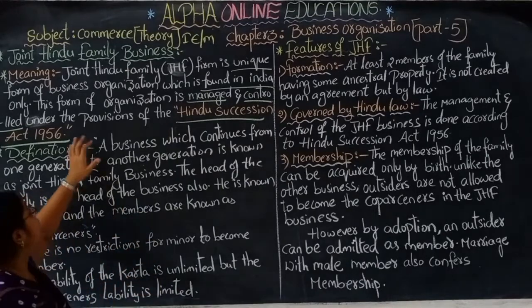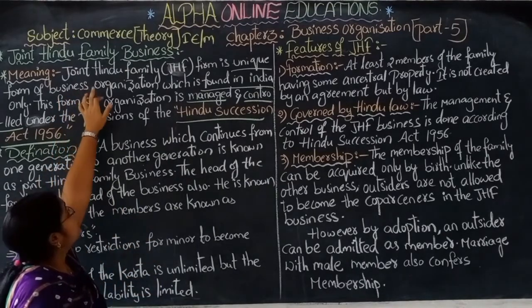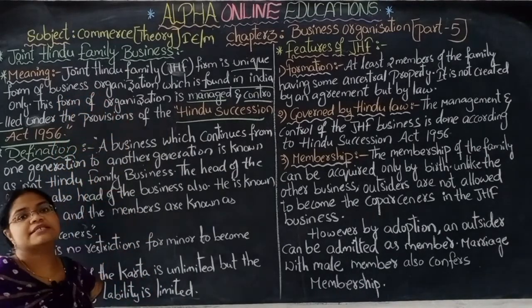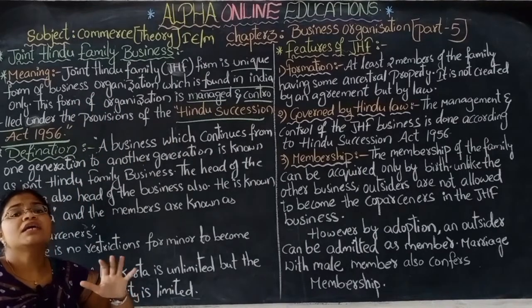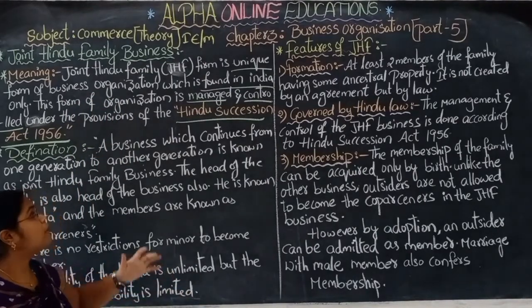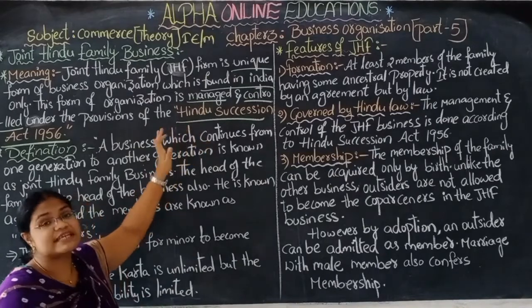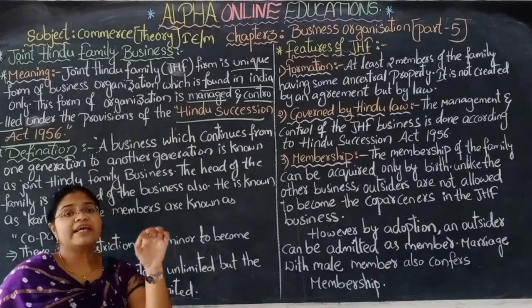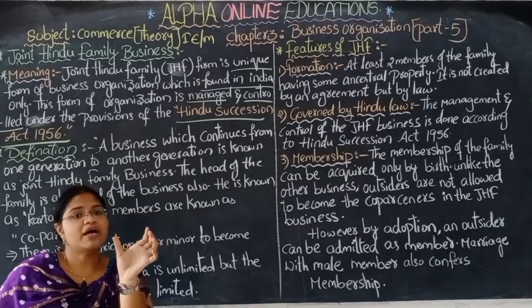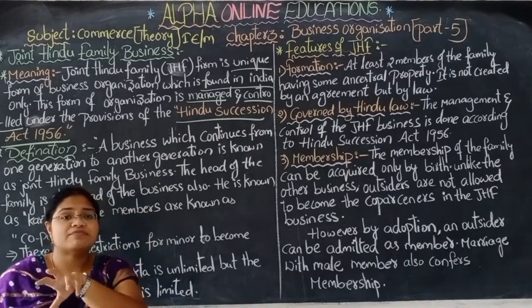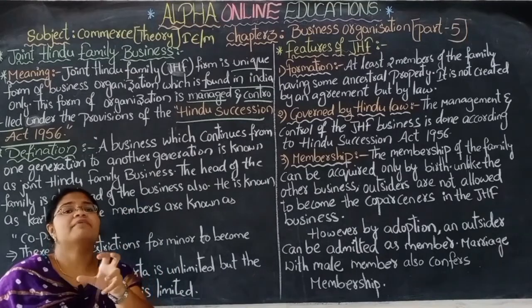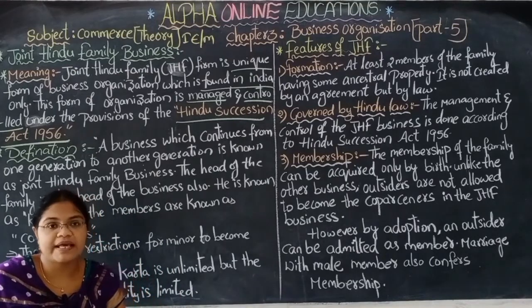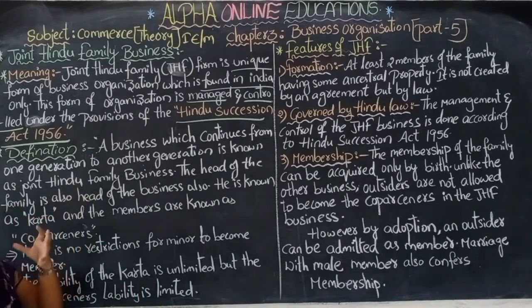Okay, that's why we are saying it is a joint Hindu family. This business is done by Hindu families according to the provision, that is the Hindu Succession Act 1956. According to this act, only the joint Hindu families, only the Hindu families jointly do this business. Okay, this is the meaning of this business.